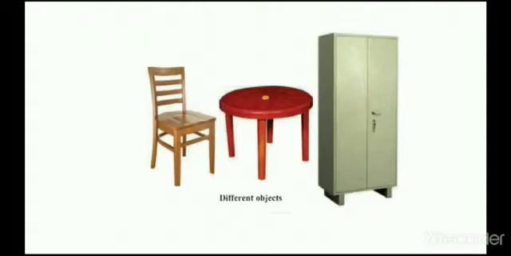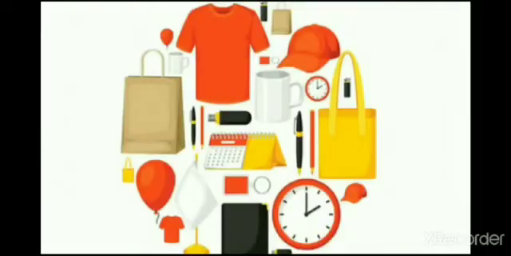Now, from the above questions, we can say that each and every object is made from different substances. So, students, let's learn about substances and objects in detail in this chapter. Substances and objects.